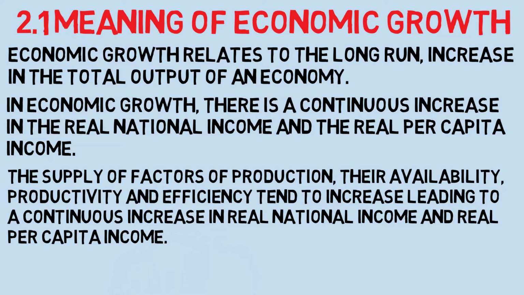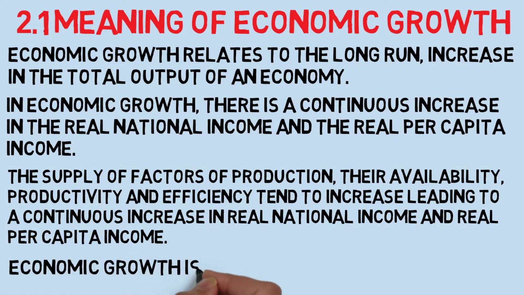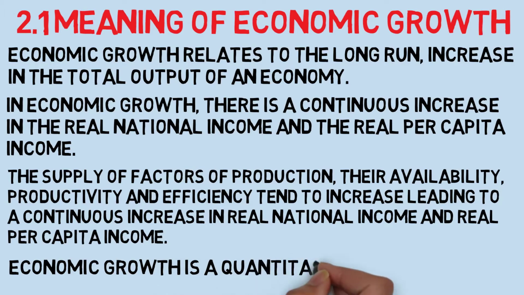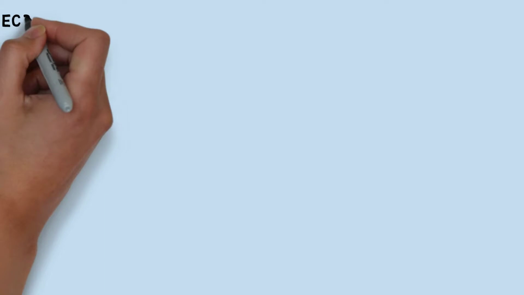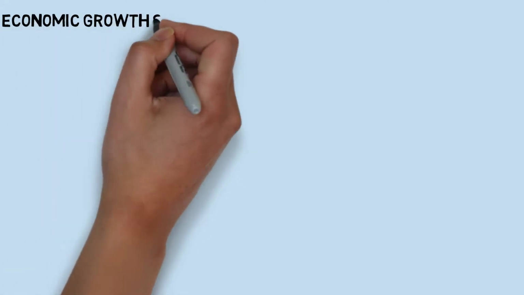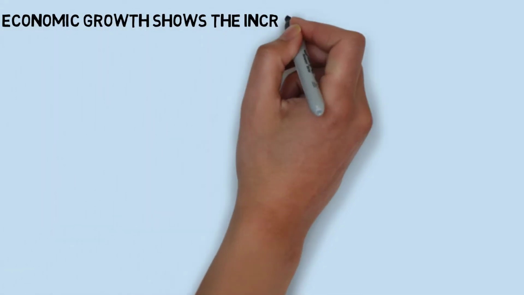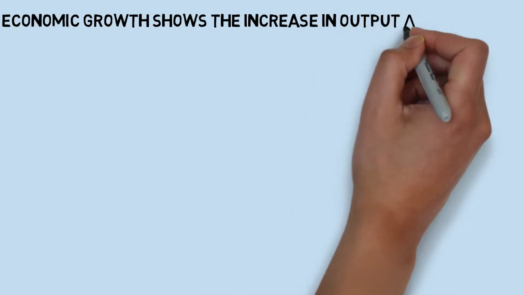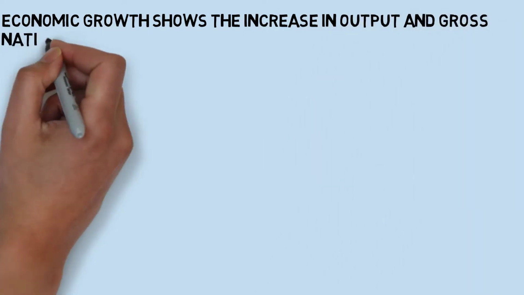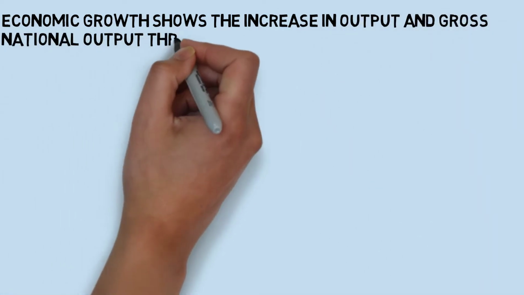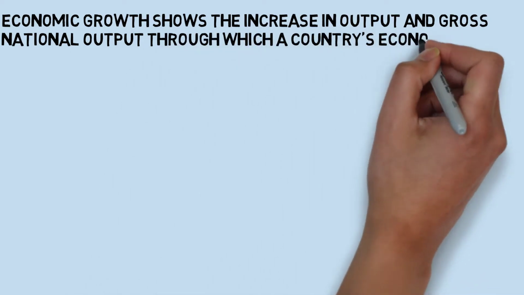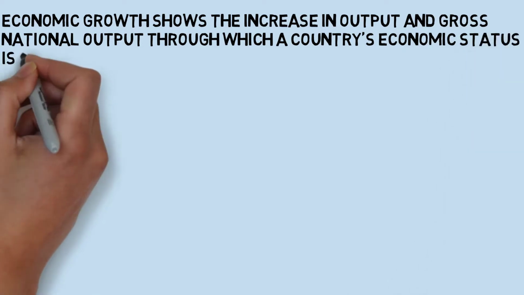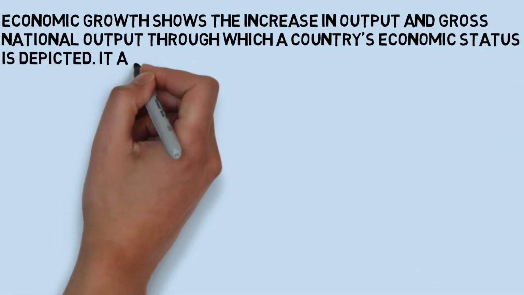Number 3. Factors of production, that is land, labor, capital, entrepreneur, are very useful for the continuous increase in real national income and real per capita income. Number 4. Economic growth shows an increase in output and gross national output. Now we will understand what is gross national output. Gross national output means the total domestic and foreign output claimed by the residents of the country. By calculating output and gross national output, a country's economic status can be depicted.